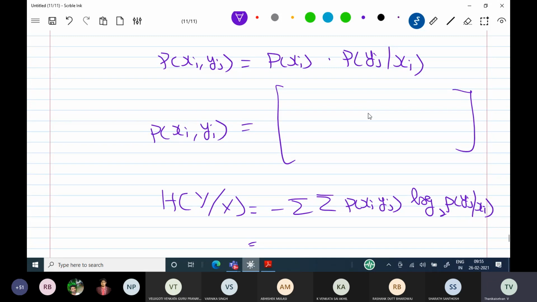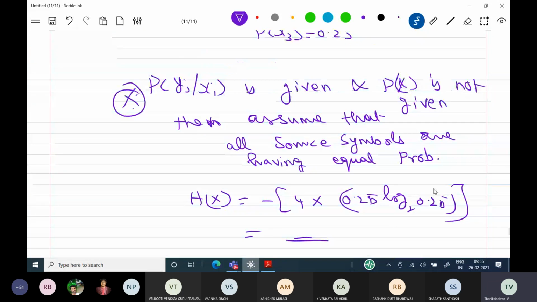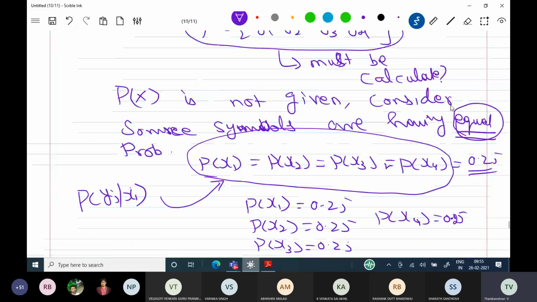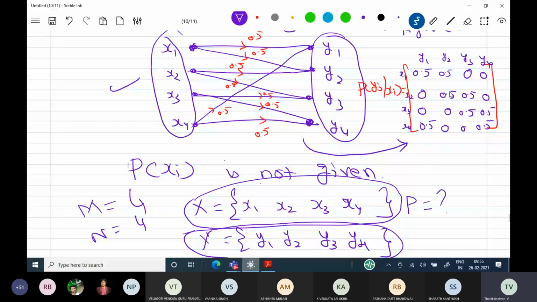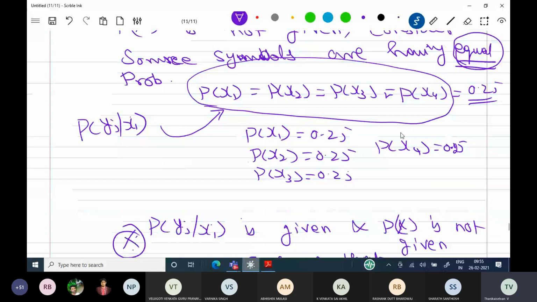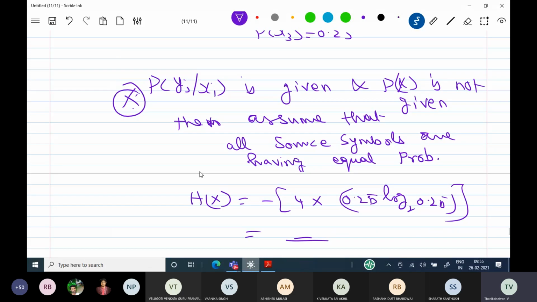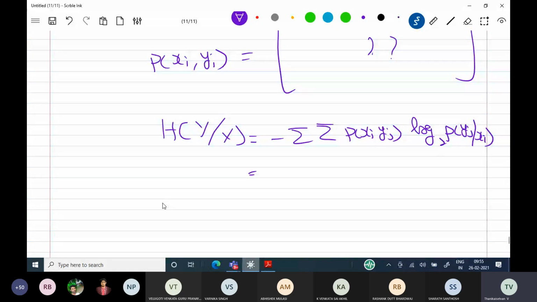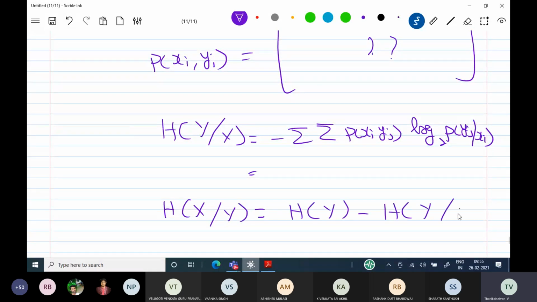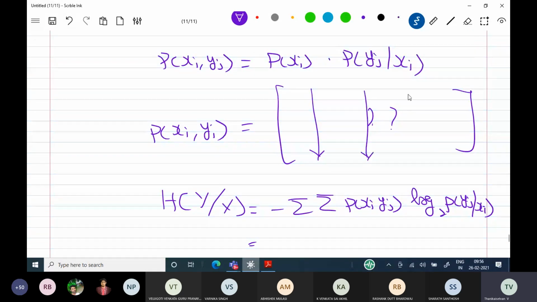So H of x by y is equal to H of y minus H of y by x. H of y must be calculated because you add all the elements in probability of xi comma yj. You will get probability of y1, probability of y2, that is the destination symbol probabilities. Then you substitute here.